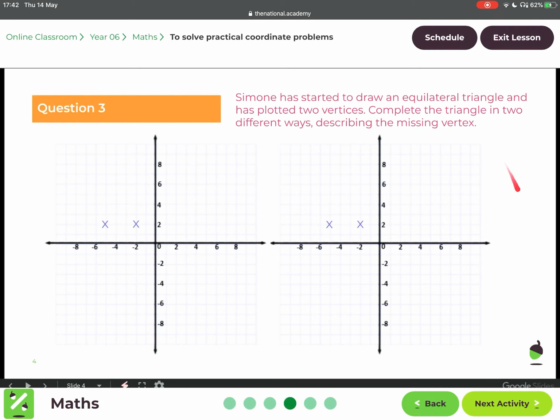Question 3. Simon has started to draw an equilateral triangle and has plotted 2 vertices. Complete the triangle in 2 different ways describing the missing vertex. So one way, on this one, you could have it going up here, the coordinates would be negative 3.5 and 5. And then on this one, you could have negative 3.5 and negative 0.1 down here somewhere.